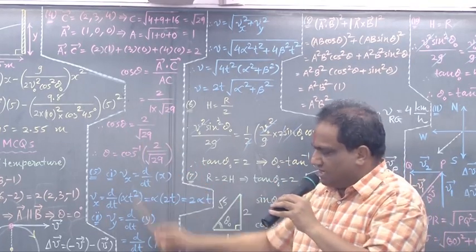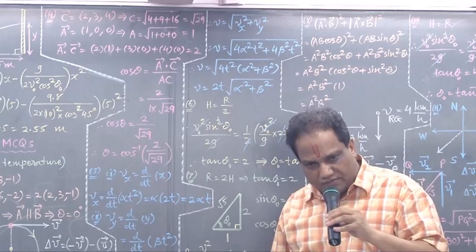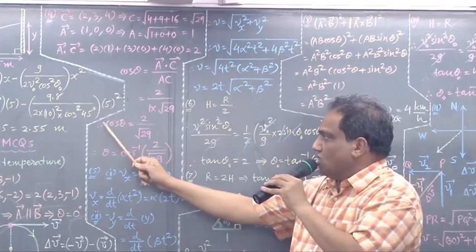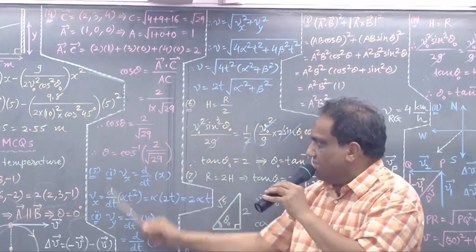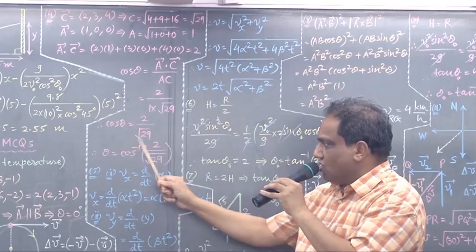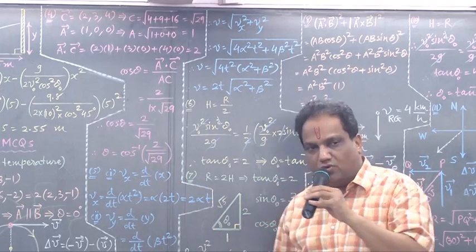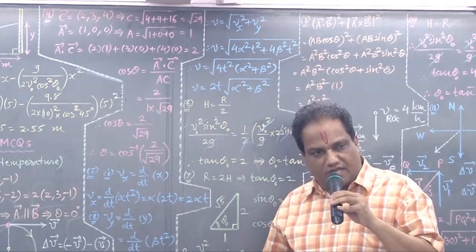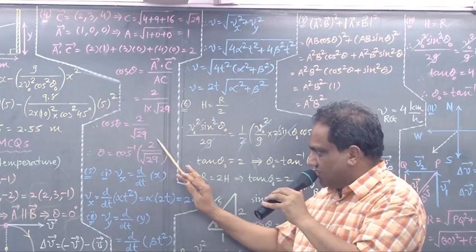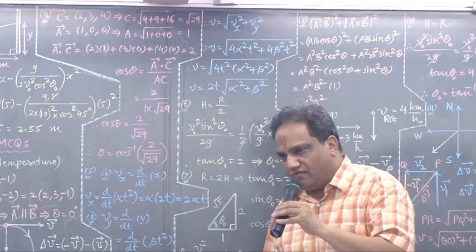But this is cos theta. I want only theta. Take cos inverse on both sides. Cos inverse and cos will cancel, giving you theta. Here, if you take cos inverse, then it is cos inverse of 2 upon under root 29. But take care. In the textbook right now they have given options like this, so you may find it out quickly.